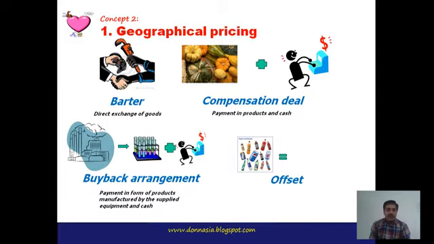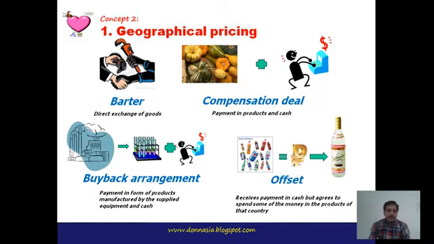It means that the products they produce using this equipment are also to be given as per the contract or deal, plus some cash is also required to be paid.